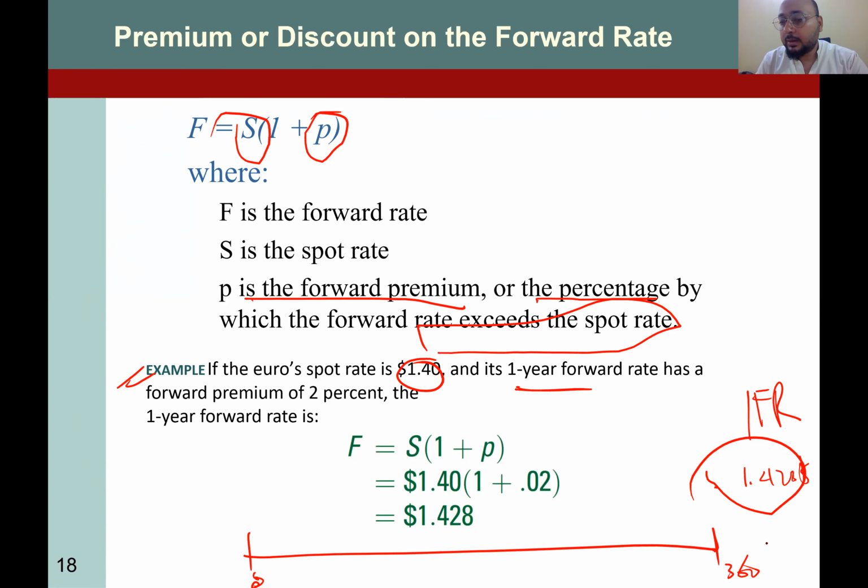And after 1 year, the spot rate at that time may increase or may decrease, depending on what happened during the year, right? So how do we calculate? S times 1 plus premium. So 1.40 right now, 2% is the increase. The answer would be 1.428, right?